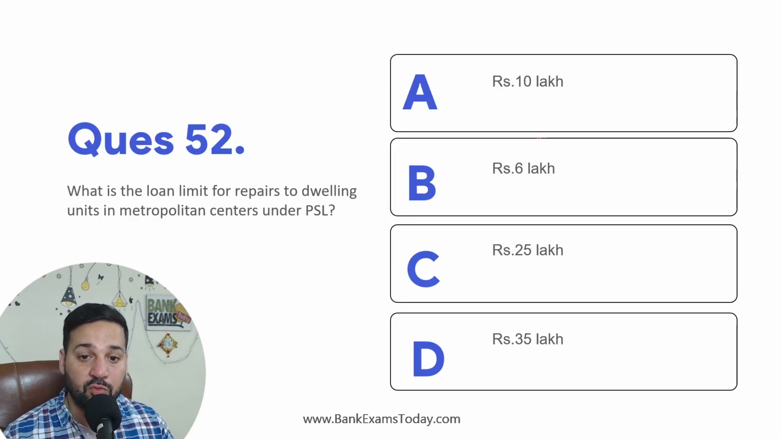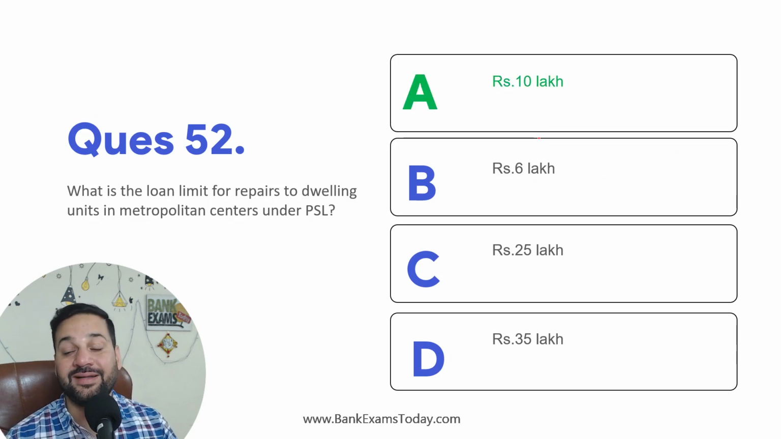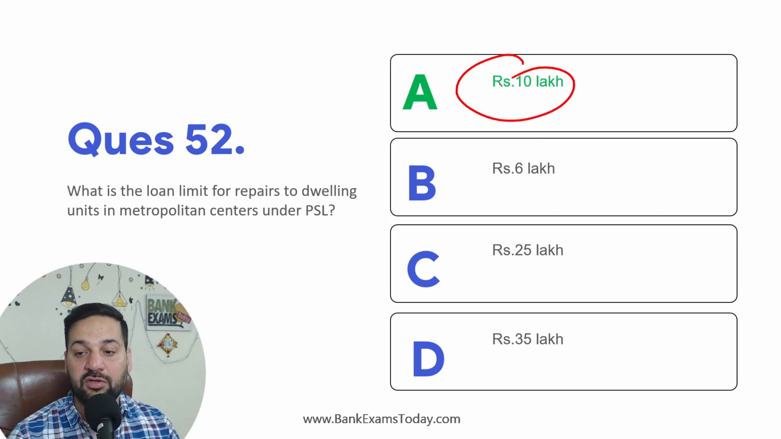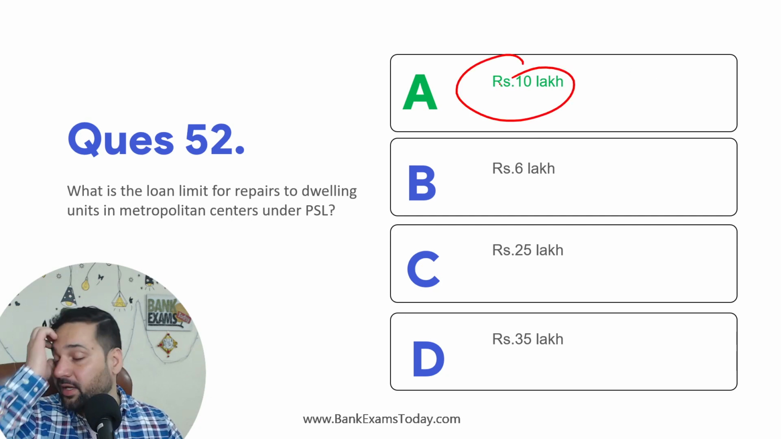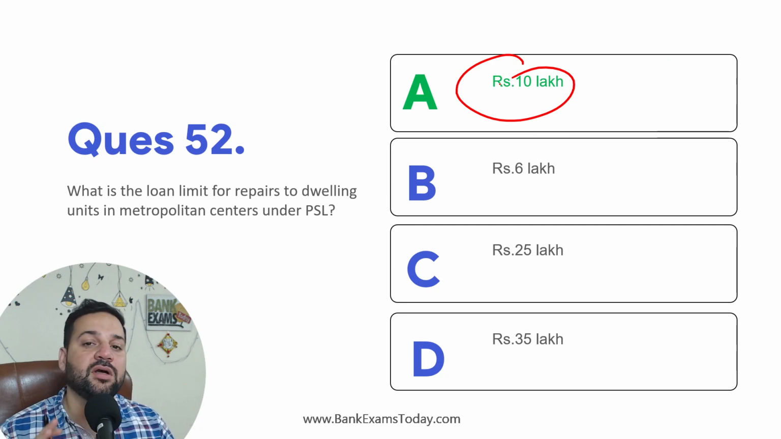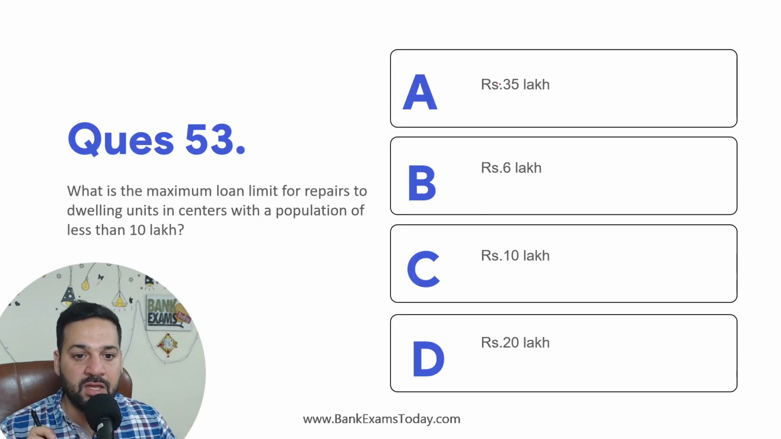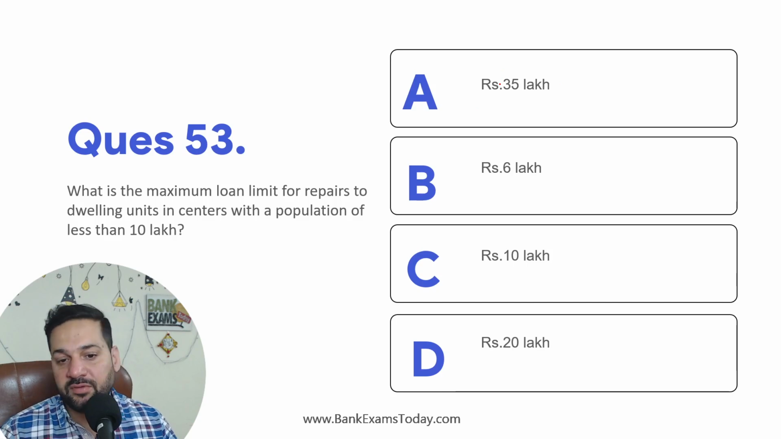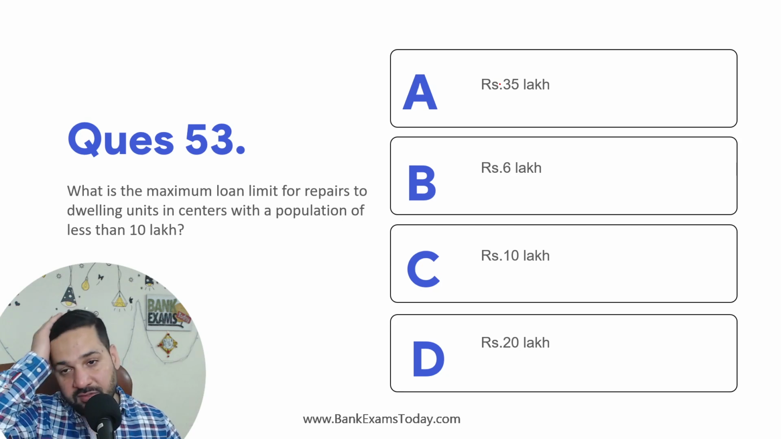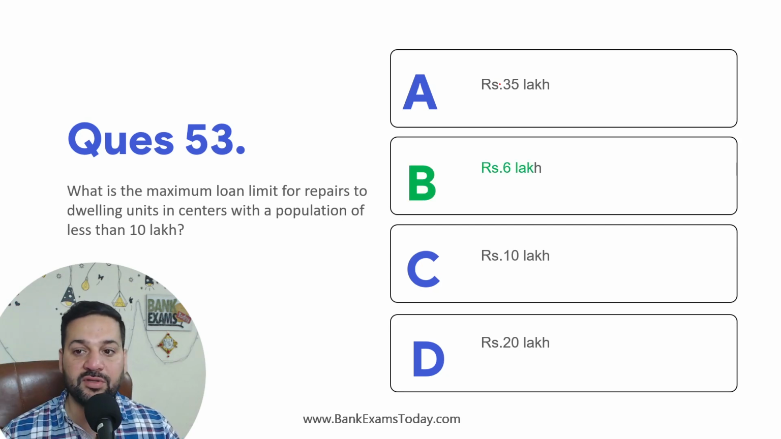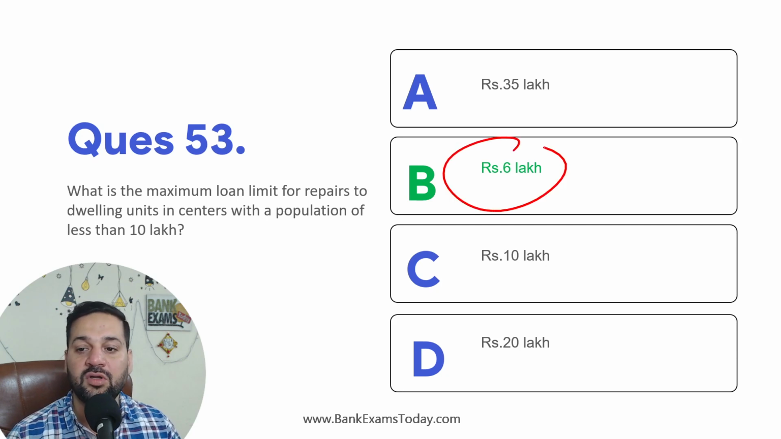So what is the loan limit for repairs to the dwelling units in the metropolitan centers? 10 lakh rupees. If it is a metro city with more than 10 lakh population, then a repair loan up to 10 lakh rupees will be covered under priority sector lending, right? The maximum loan amount for repairs to dwelling units with a population of less than 10 lakhs: if the population is less than 10 lakh, then a loan up to 6 lakh rupees would be considered as a priority sector lending loan.